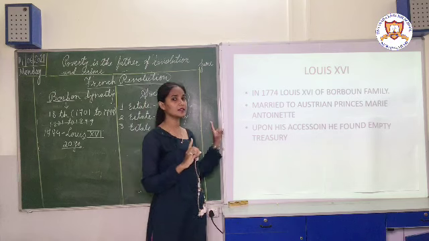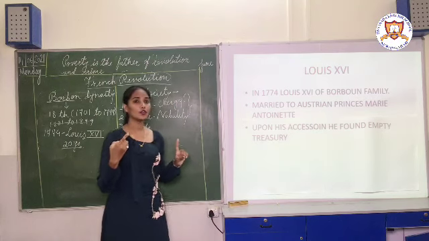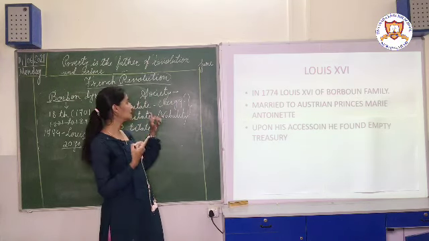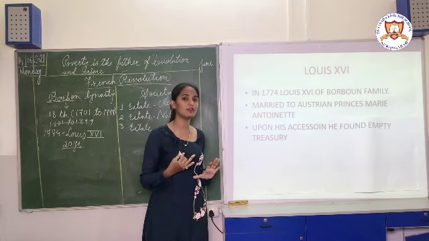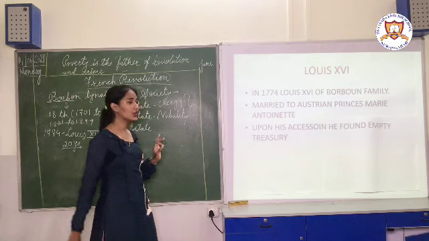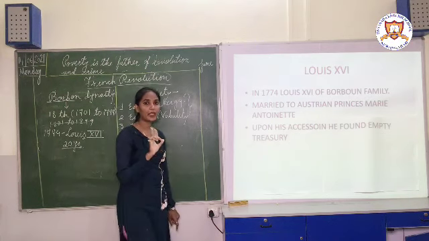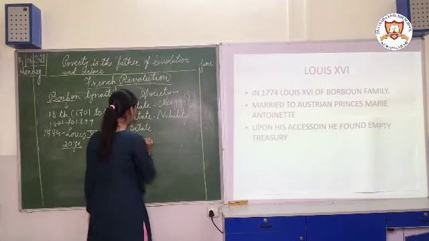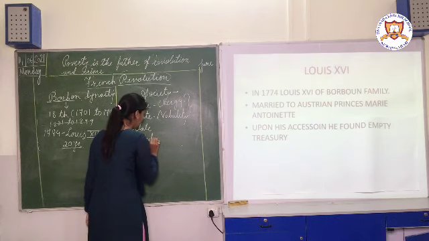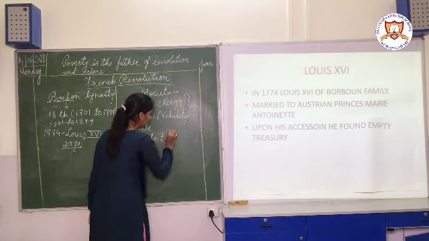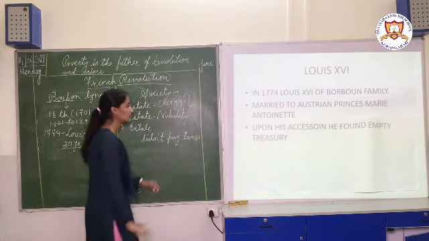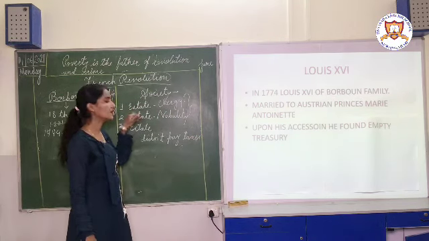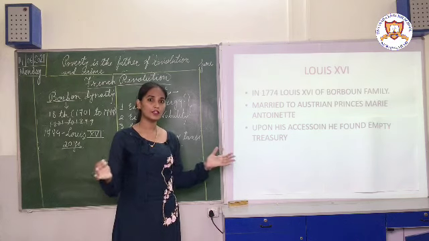If you took birth in the first estate or second estate, you enjoyed privileges. Which privileges? They didn't have to pay any tax. This was the special privilege the first estate and second estate people enjoyed.